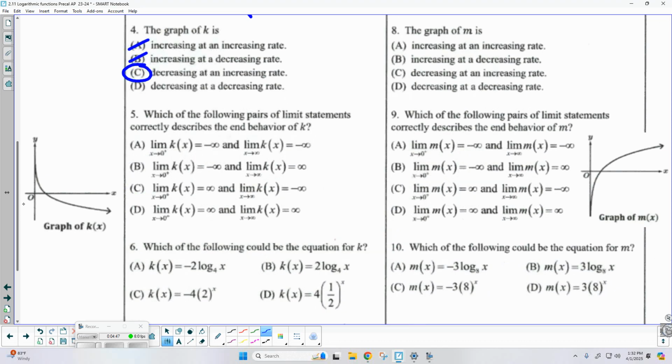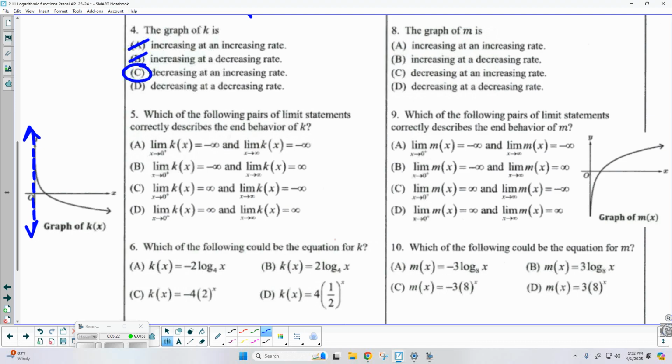Number 5 says, which of the following pairs of limit statements correctly describes the end behavior? Well, it looks to me like we're looking at a logarithmic function. So where would you say the vertical asymptote is? Looks like 0, yeah, the y-axis. It looks like it's curving right towards that. Okay. So all 4 of these answers start off by saying the limit as x approaches 0 from the right. So we can't eliminate anything just based on the way they wrote it.